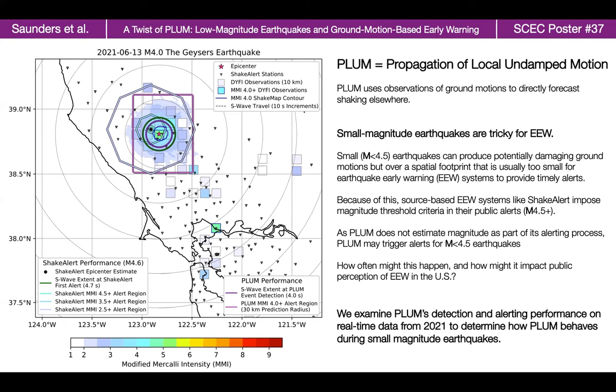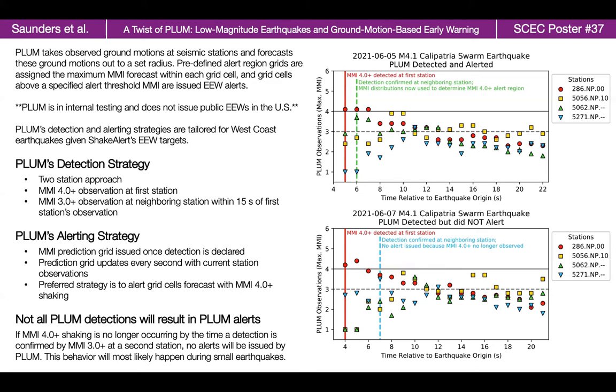In this poster, we examine Plum's detection and alerting performance on real-time data from this year to determine how Plum behaves during small magnitude earthquakes. Plum has been running on real-time West Coast data since 2019 for internal research purposes. And while Plum does not issue early warning alerts to the public, we can look at the real-time communication logs from Plum to internal ShakeAlert servers to determine what the real-time alert regions would have looked like.